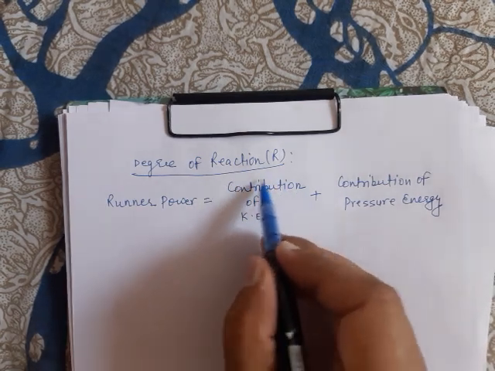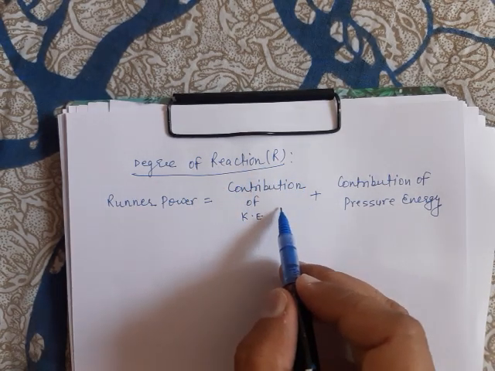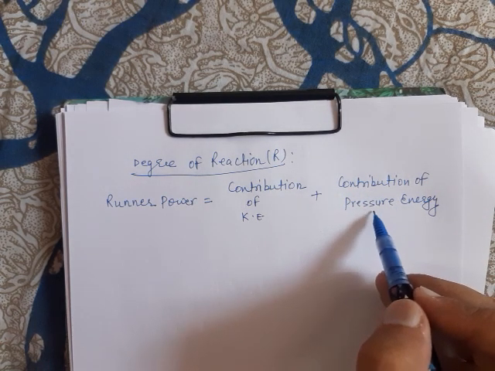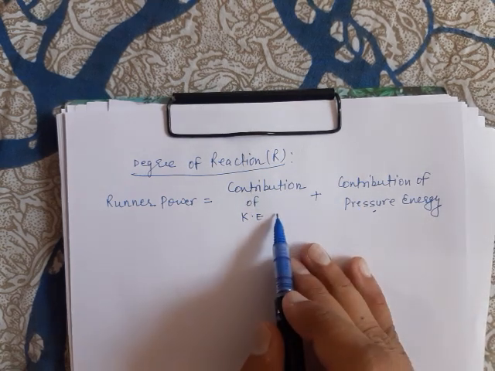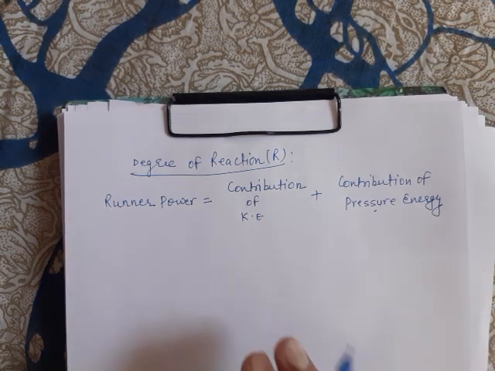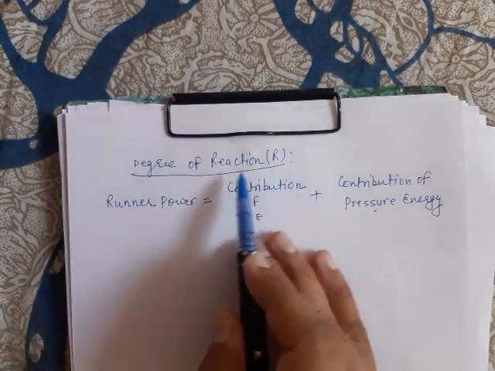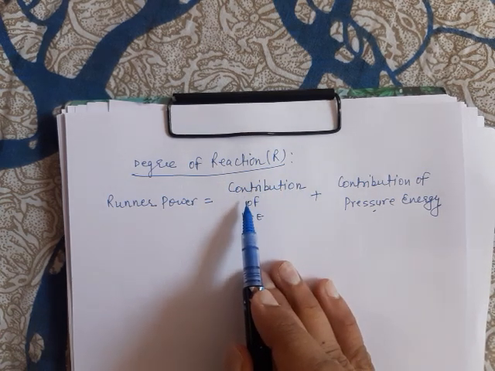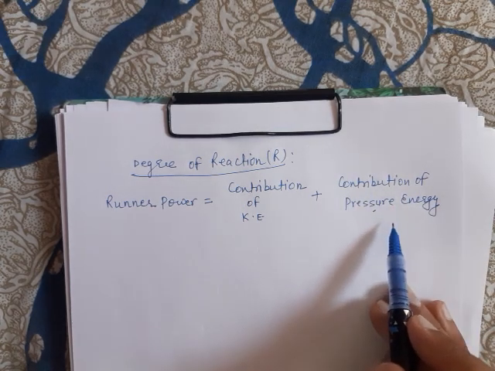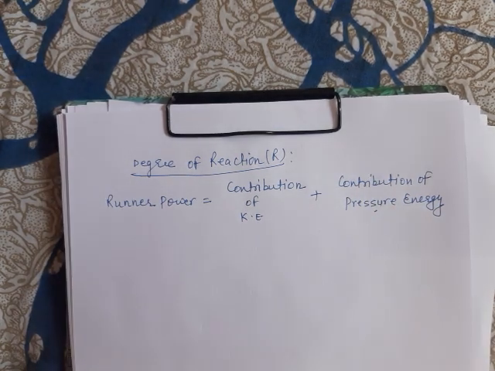When there is only contribution of kinetic energy, it is known as a pure impulse turbine. When there is contribution of only pressure energy, it is known as a reaction turbine or pure reaction turbine. When there is contribution of both kinetic energy and pressure energy, the turbine is known as an impulse reaction turbine. So the runner power is obtained as a result of decrease in the kinetic energy from inlet to the exit of the vane and due to decrease in the pressure energy from inlet to the exit of the vane. Not only the kinetic energy of the water decreases, but also the pressure energy of the water decreases from inlet to exit.